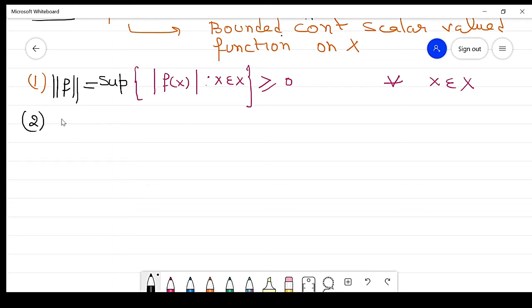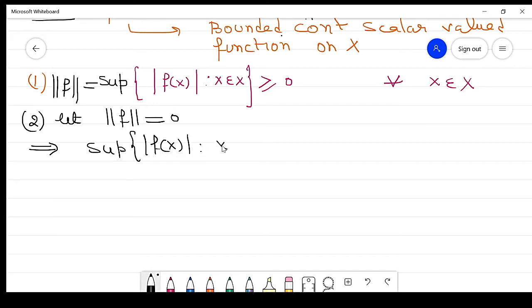Now property number 2. Suppose the norm of f is equal to 0. It implies the supremum of the absolute value of f(x), for every x belonging to X, is 0.